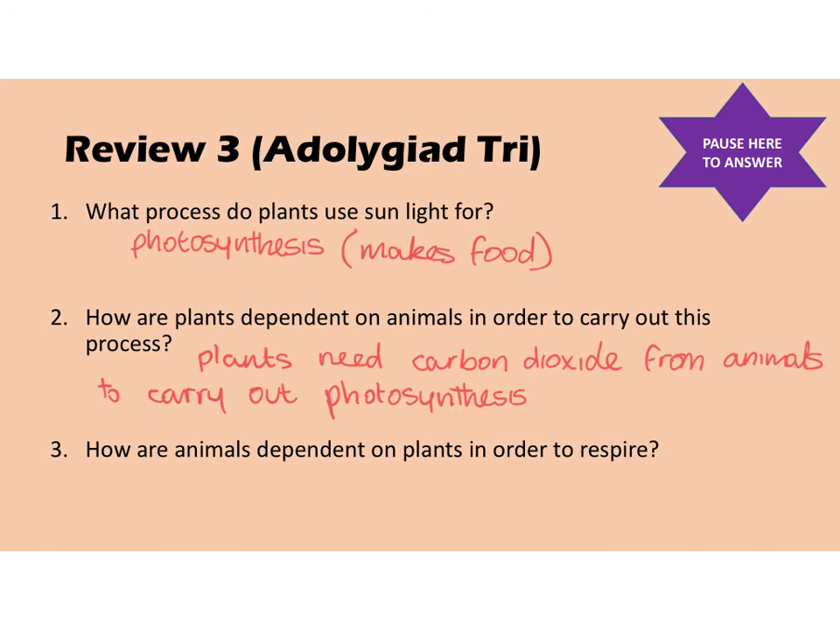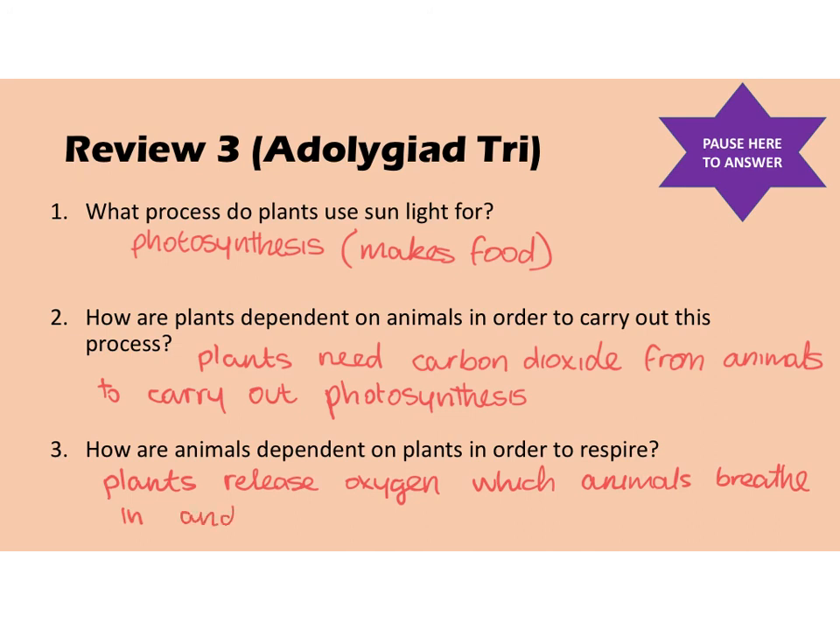Number 3 is the opposite. So how are animals dependent on plants in order to respire? So plants release oxygen, which animals breathe in and use for respiration.